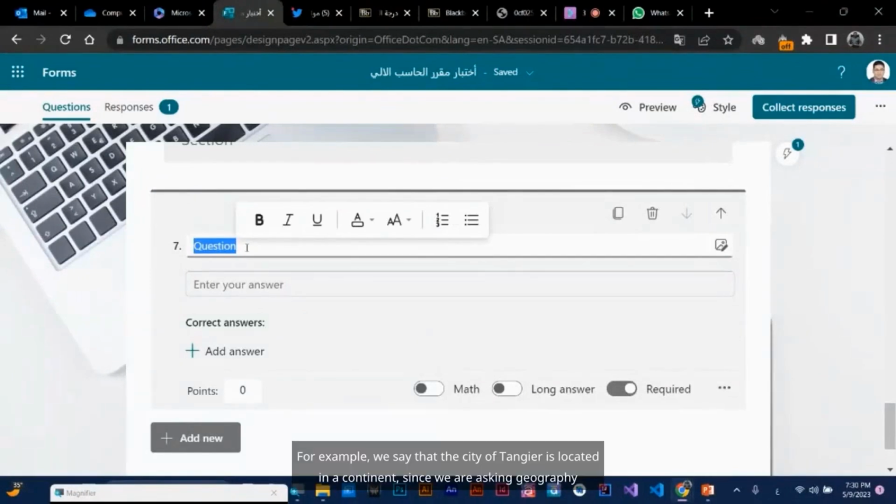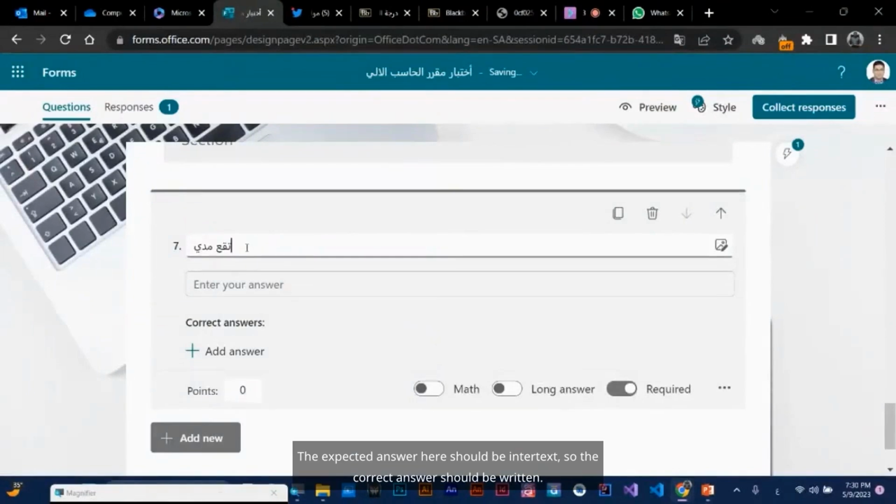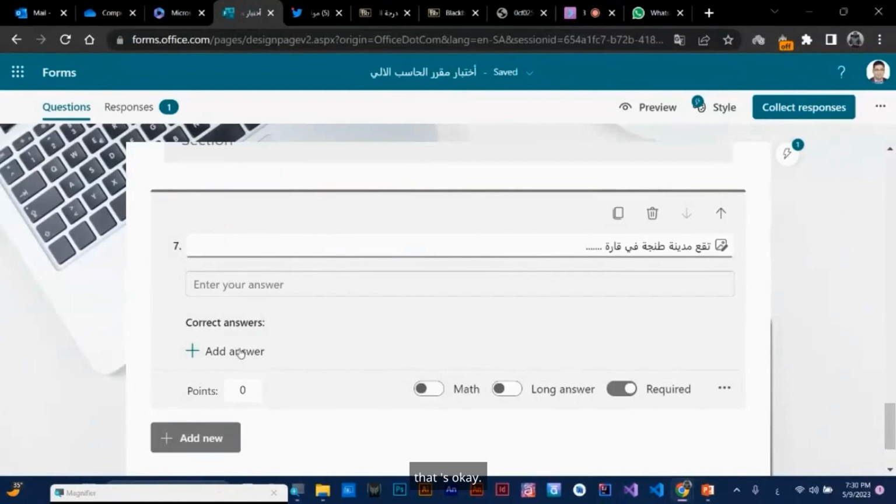For example, we say that the city of Tangier is located in a continent, since we are asking geography questions, in continent A. The expected answer here should be intertext, so the correct answer should be written. The correct answer here is to write Africa, for example. It can be written without the diacritical mark, so Africa is fine. Someone might write it casually in Arabic without the diacritical mark at the end, and that's okay.